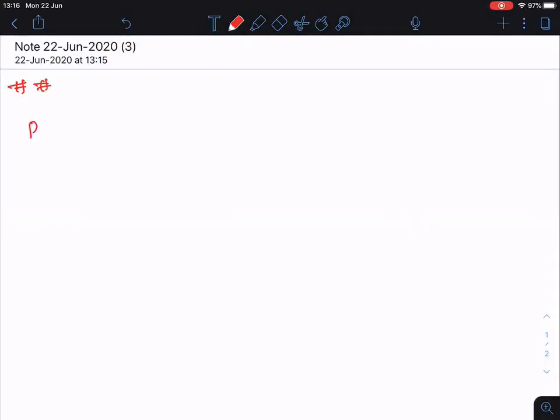So now what is that one? I am writing here: pinacol to pinacolone rearrangement. Pinacol, pinacolone, they are not the names of any scientists. They are the names of the compounds. Pinacol to pinacolone rearrangement.